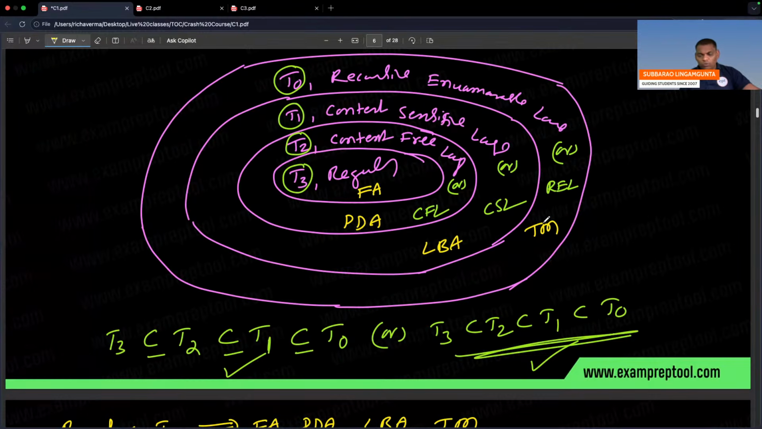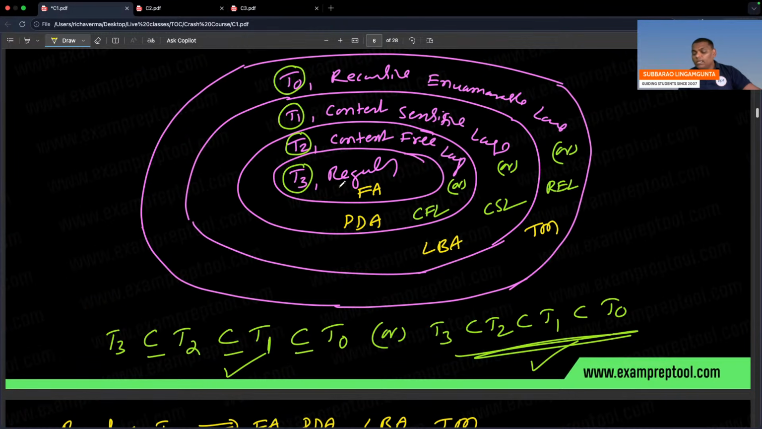Next one, CFL, another name is T2. Those languages are accepted by which machine? PDA. CSL, LBA. So recursive enumerable language, Turing machine. Among all the machines, bigger machine, Turing machine. Among all the machines, smaller machine, finite automata. Among all the languages, smaller language, regular. Bigger language, REL.